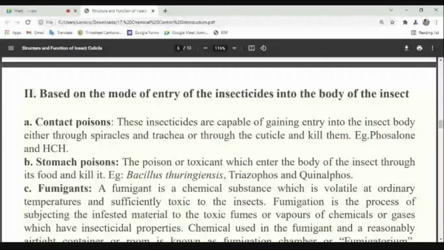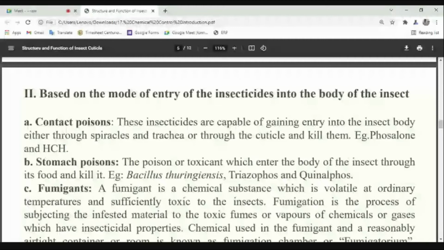In the cuticle, what else is there? The spiracles and trachea are there, so respiratory poison may enter inside, or any kind of contact insecticide may enter inside. These are the insecticides capable of entering through the insect body, either through the spiracles and trachea, the respiratory system, or through the cuticle, and they can kill the insect afterwards. For example, your Posalone, HCH, then Beauveria bassiana, Metarhizium anisopliae, fungal microbial pesticides. Those are your contact poisons. We'll discuss one by one.